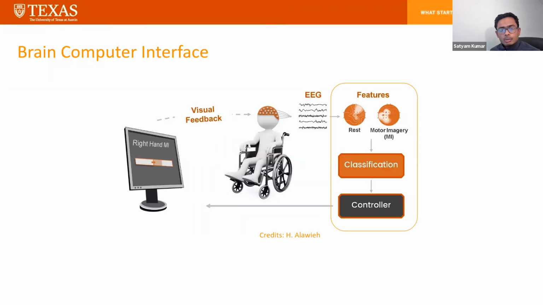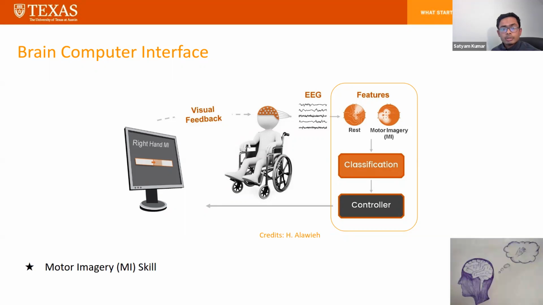BCIs are systems enabling communication between the brain and an external device without the help of the peripheral nervous system. They have a range of applications from rehabilitation to prosthetics to assistive devices and interactive devices. Motor imagery is a common modality to control BCI, where subjects mentally rehearse a motor limb movement without moving the limbs, but instead just imagining the movement trajectory.